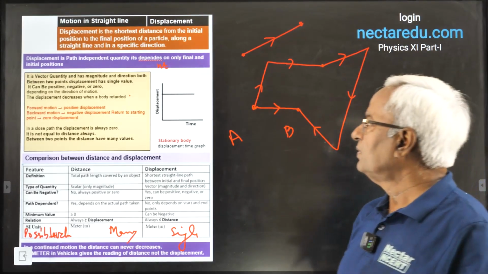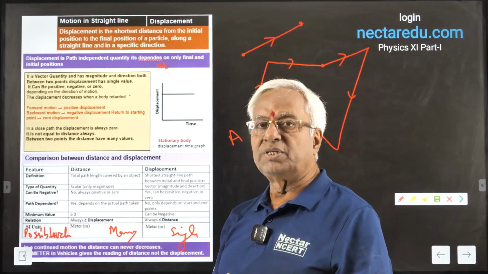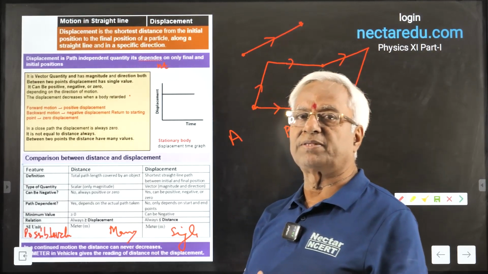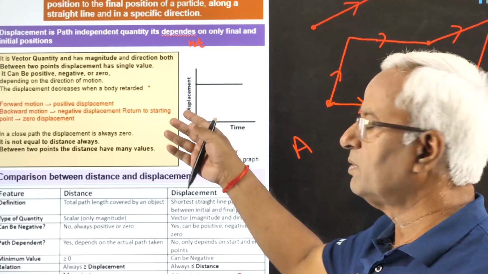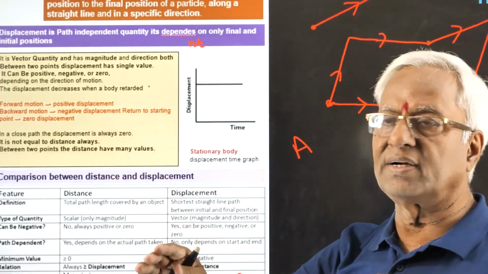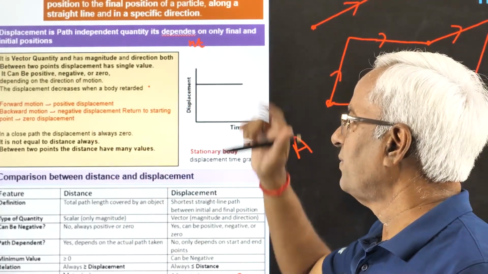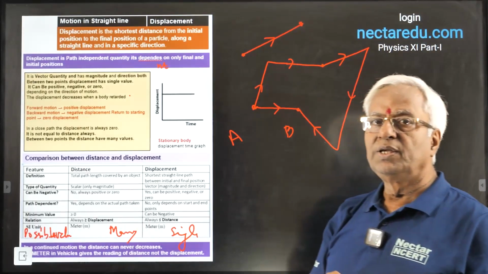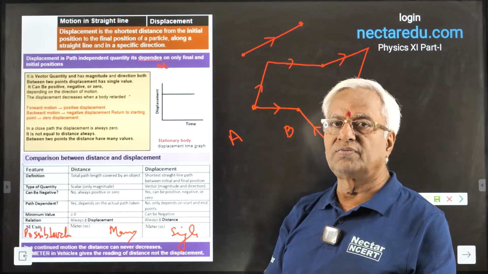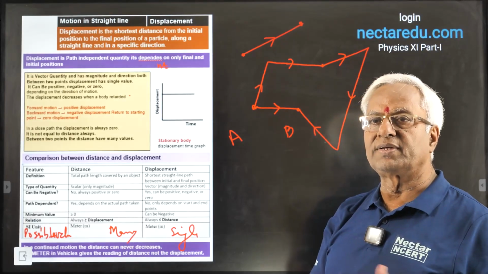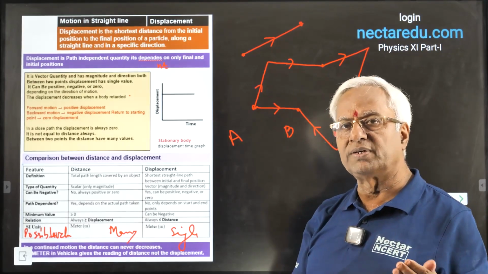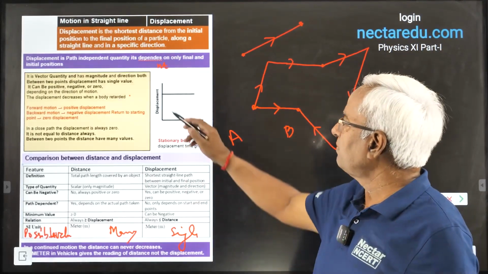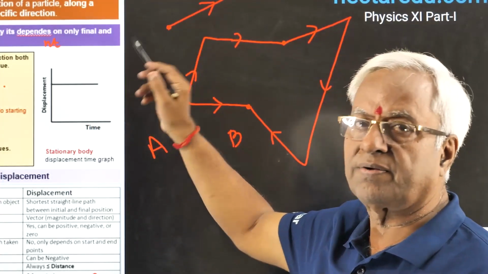You see, if you are going away, meaning you are having forward motion, displacement increases. If you are having backward motion, meaning you start returning, the displacement will decrease. Now for a stationary object, if you try to plot a graph, you see time will always increase, but the body is not moving, stationary. Displacement will be shown as shown over here.